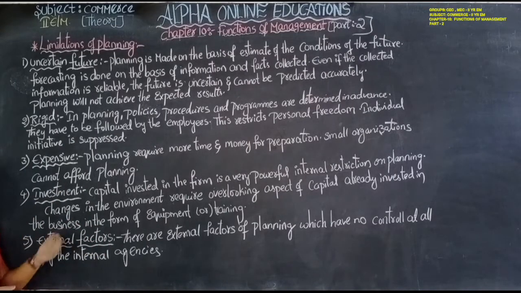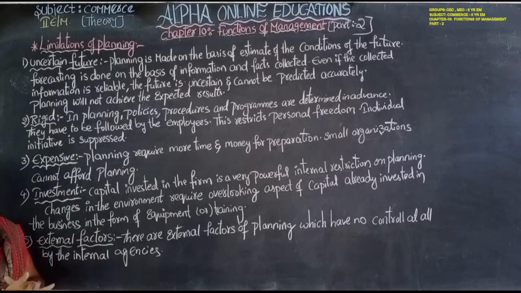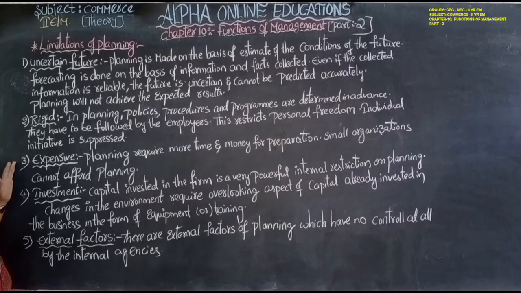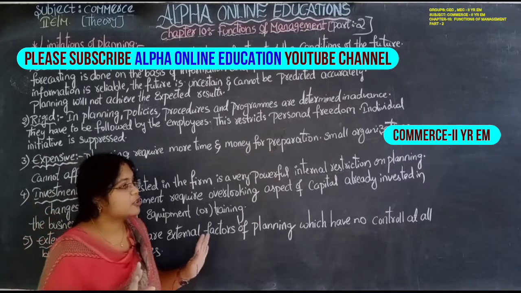Changes in technology will make the damage to the plan what they have prepared. So these are the disadvantages which make the planning not possible. Okay, first is uncertain future. We can't estimate future. Rigid, employees can't express their opinion because everything is done by the manager himself. It is expensive, not possible for the small scale organization. Investment, again and again investment is required according to the planning. External factors, we can't estimate the external factors. Yes, this is about the limitation.